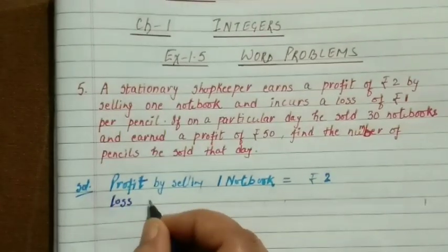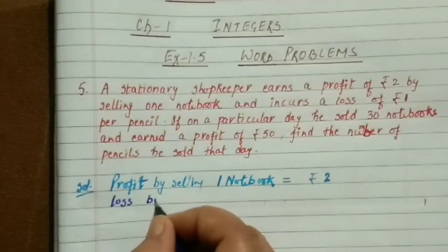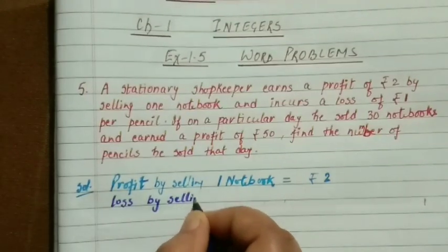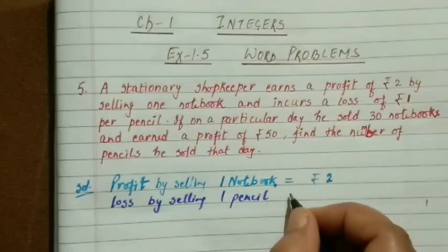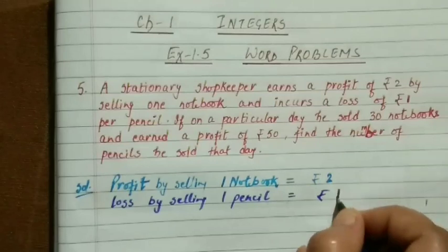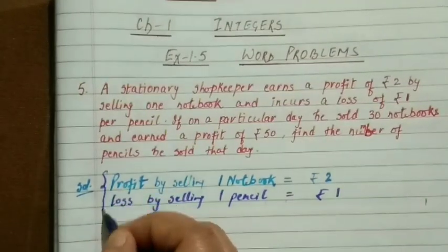So loss by selling one pencil is rupees 1. So these two pieces of information they have given.